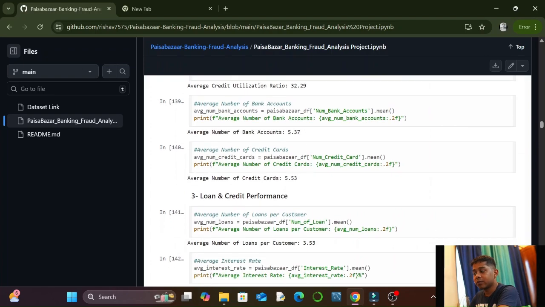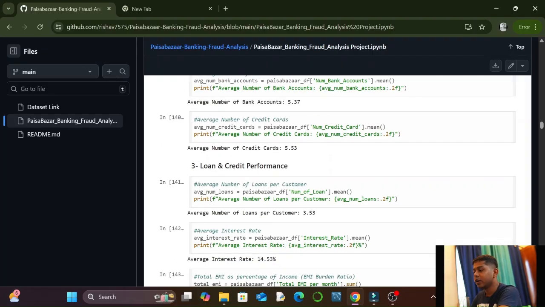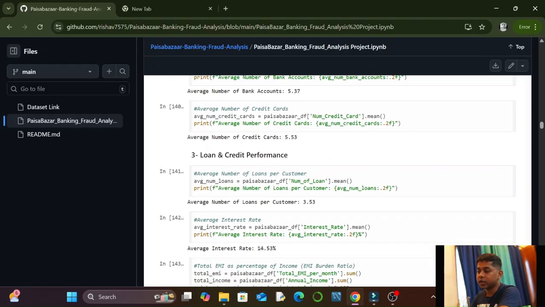Then the average number of bank accounts. We had a column number of bank accounts. We took the mean function to calculate the average, and we got the average number of bank accounts at 5.37. Next, we calculated average number of credit cards. We had a column called number of credit cards. We took the mean of it, and we got average number of credit cards as 5.53.